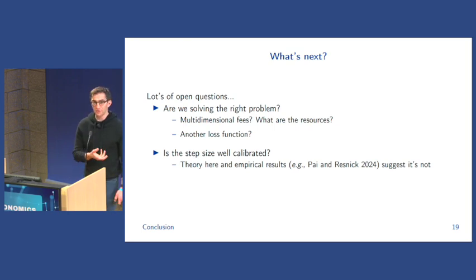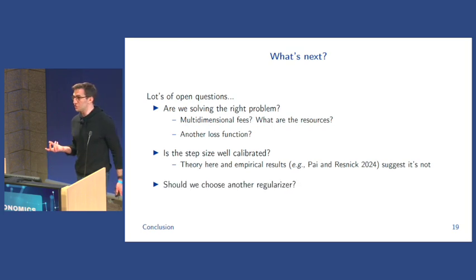As I said, the theory that I presented here and empirical results suggest that it probably is not. We probably actually want a step size that's smaller, which would be essentially equivalent to considering a larger time window. And finally, should we choose another regularizer? This one I haven't thought that much about, so if anybody has perspectives on this, I would be really open to those.